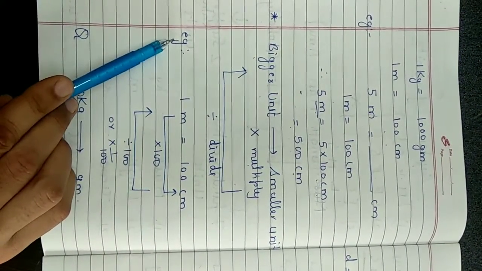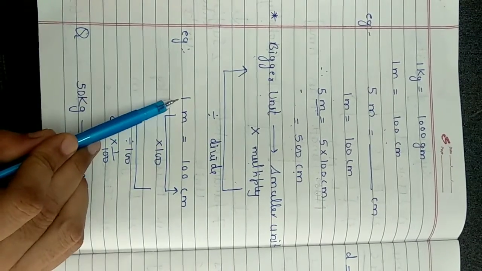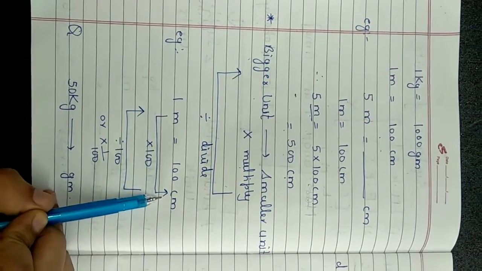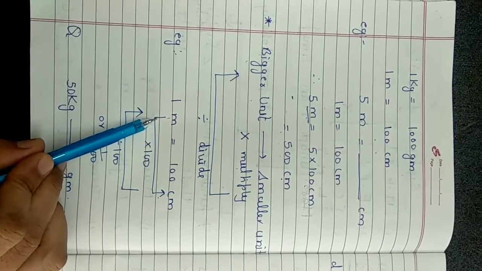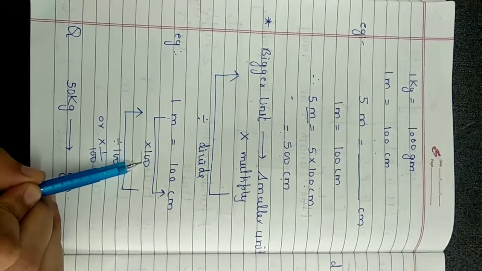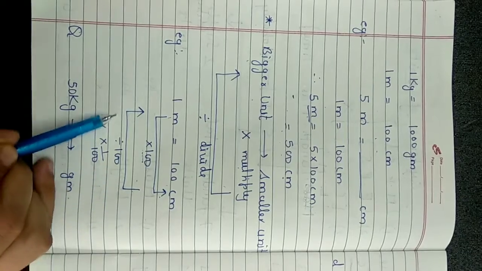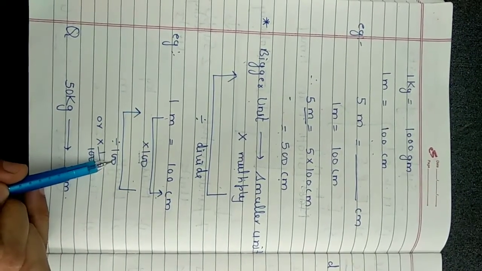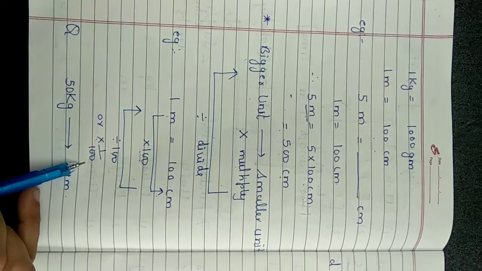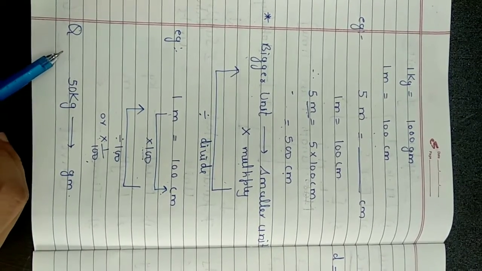Let us take an example here again. We will take the conversion value here. 1 meter, we know that is equal to 100 centimeter. So if we want to convert meter into centimeter, we need to multiply that value simply with 100. And if we are going from centimeter to meter, we need to divide that value by 100, or you can write, multiply that value with 1 upon 100. Let us take an example again here.